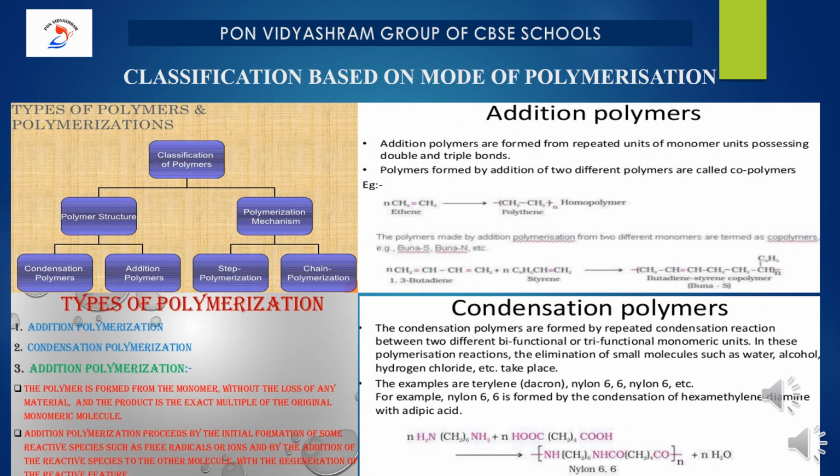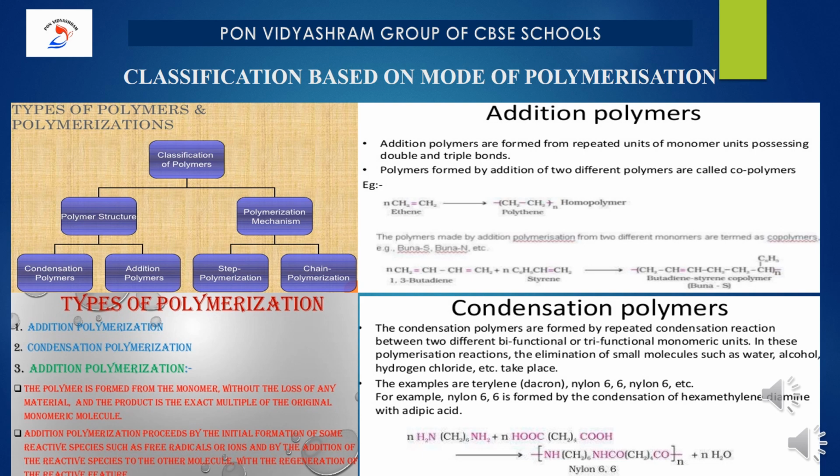The other way to classify polymers is classification based on polymerization. Under this we have to talk about two types. One is addition polymerization, the second one is condensation polymerization. Already in class 11 we have studied about addition as well as condensation reactions. Based on the reaction name, the polymers will be classified.